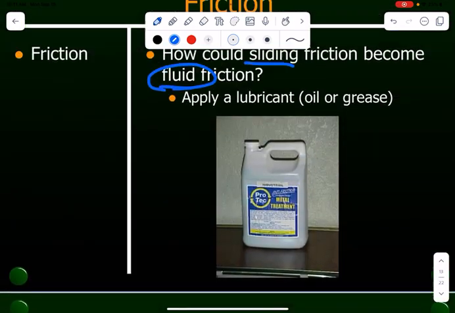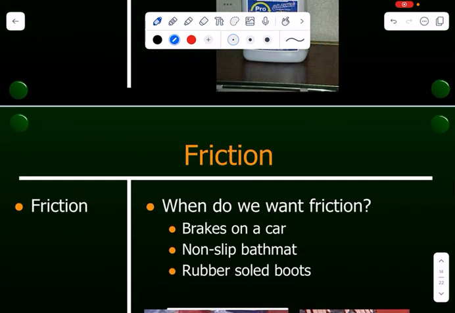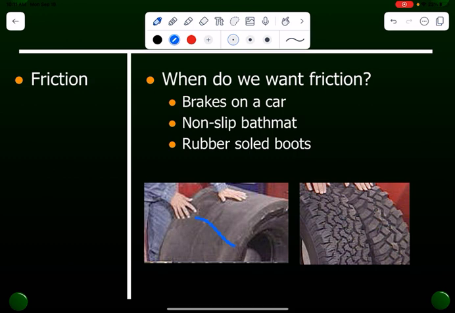So if you ever want to add fluid friction to a situation, you basically have to spill water or oil or whatever. And again, friction is good because we want to be able to move when we want to, especially if you are driving a car. You never want your car wheels to look like that. You want them to have a texture on them and have the treads be really deep, because the more friction that is on your car tires, the easier your car will be able to stop, so you don't get in a car accident and die.